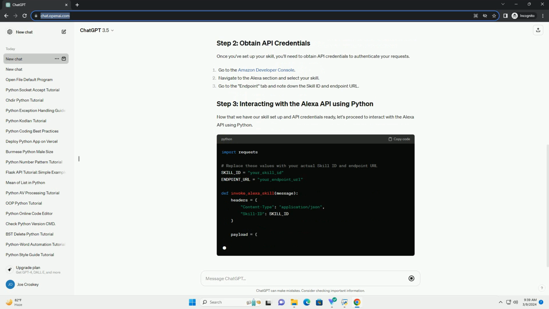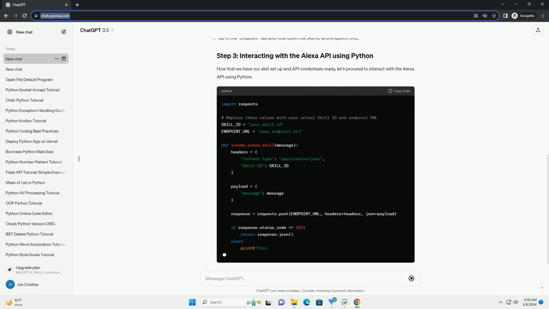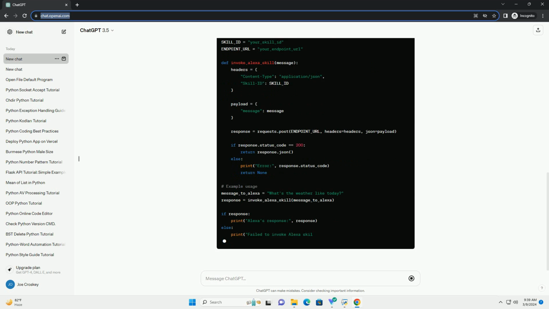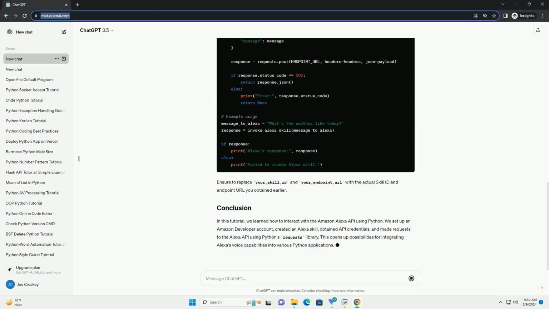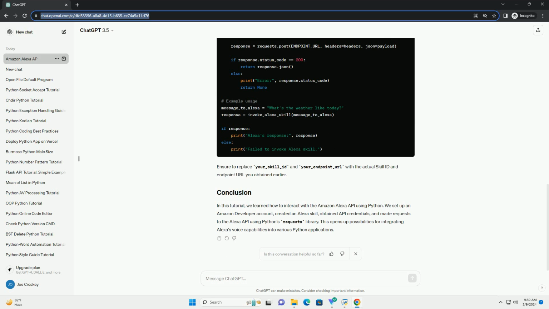Before we begin, ensure you have the following prerequisites installed. To use the Amazon Alexa API, you need to create an Amazon developer account and set up a new Alexa skill. Once you've set up your skill, you'll need to obtain API credentials to authenticate your requests.